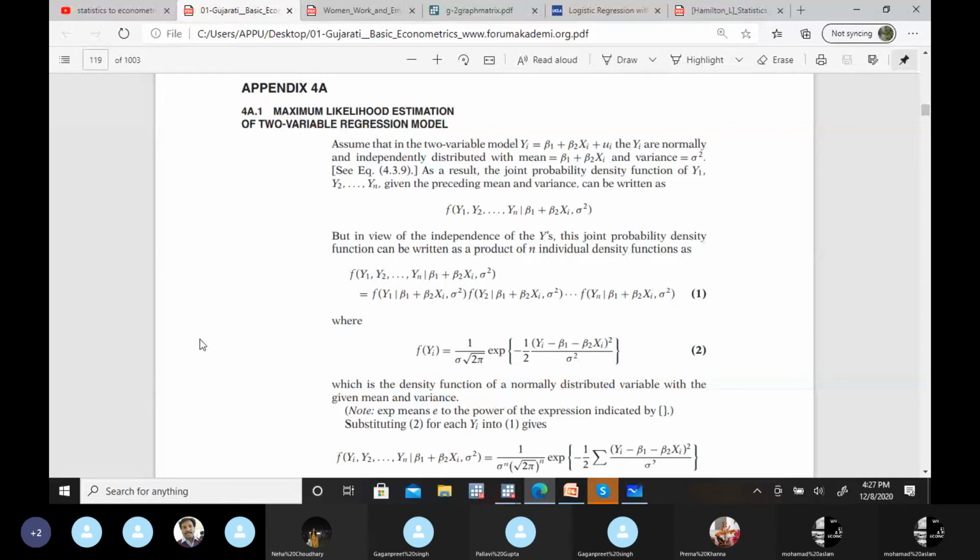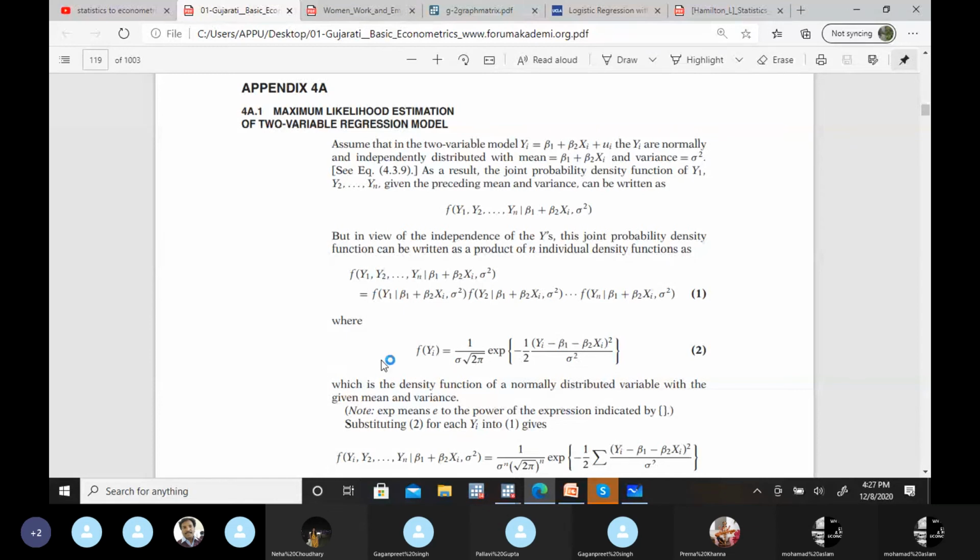Okay, so for the MLE method, MLE takes this specific equation. More or less, you are familiar with this equation in the standardized form. If you remember, we used the standardized normal distribution method in the normal distribution. If we want to know the probability in a normal distribution, this is the equation, right? Only the change is here. Here actually you have x minus mu. In place of x minus mu, now we have y minus our specific regression equation. That's the only change.